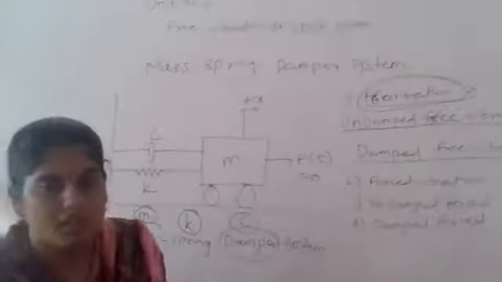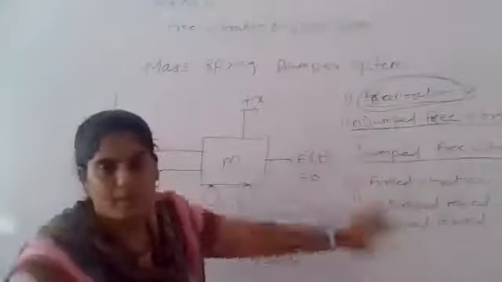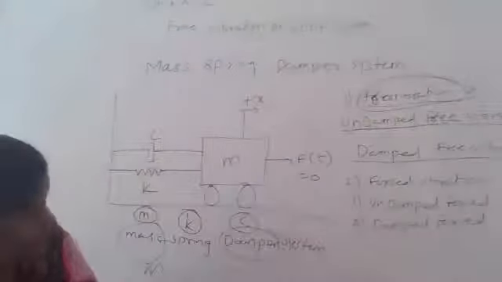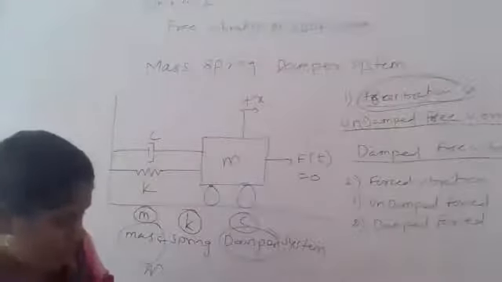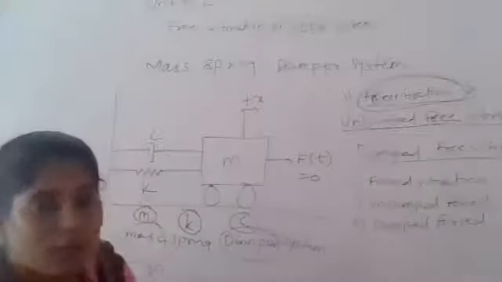Below this, you write undamped free vibration, and below that, damped free vibration.